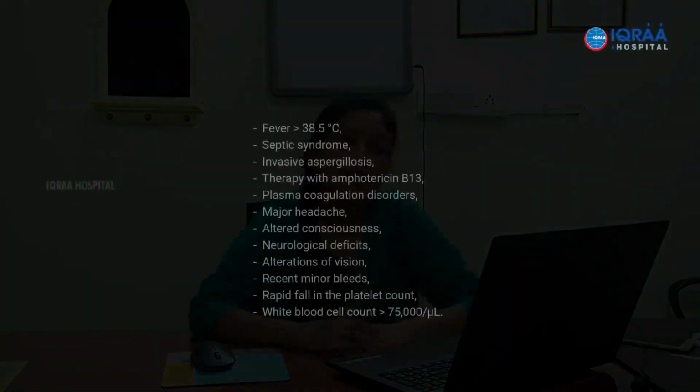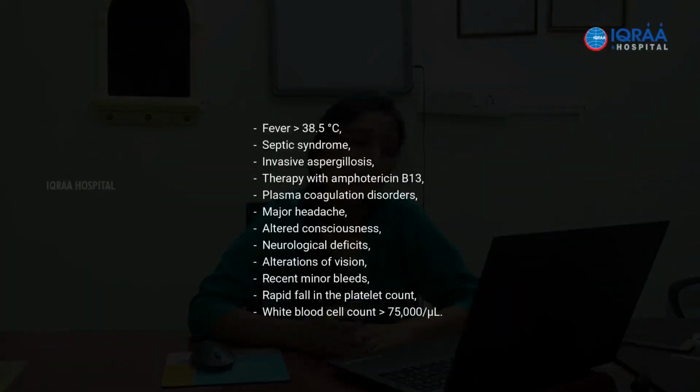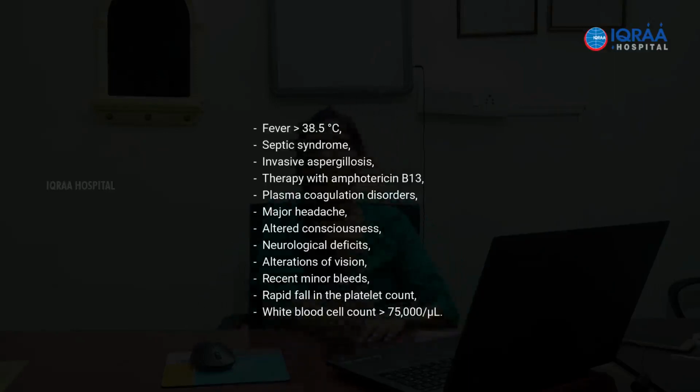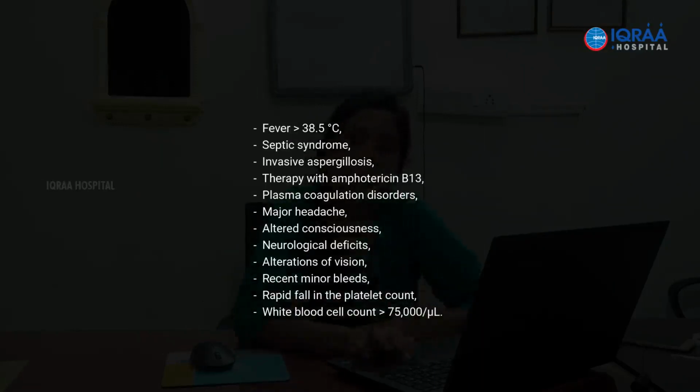And more importantly, what are the coexisting conditions in the patient? So even at a higher platelet count, the patient will have a risk of bleeding if he has these problems. Coexisting, like fever, sepsis, he is taking drugs like amphotericin B, or you feel that it has started becoming symptomatic. There is major headache, neurological deficits. So you worry it is because of the dipping platelet count. There you should not withhold platelet transfusion.